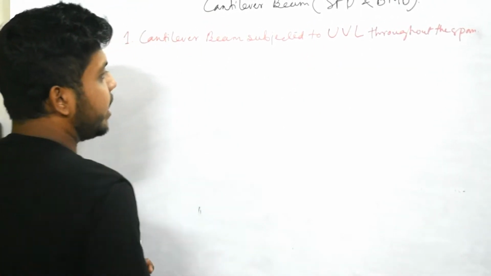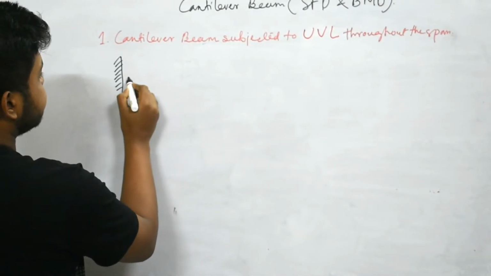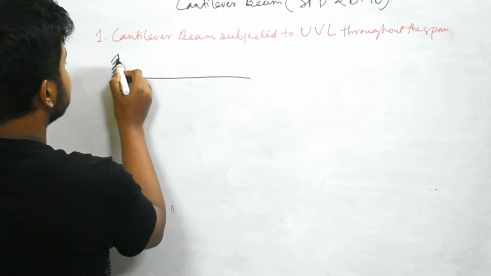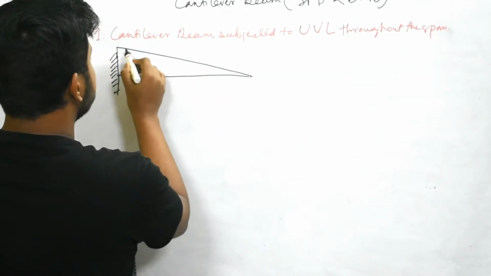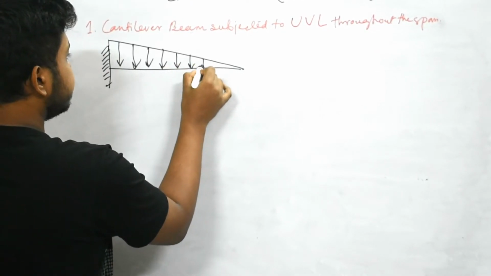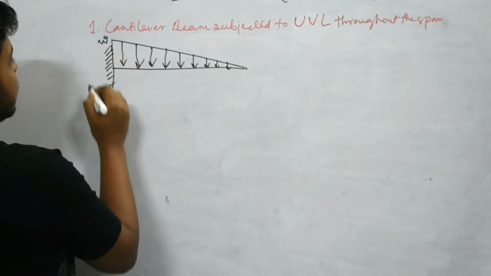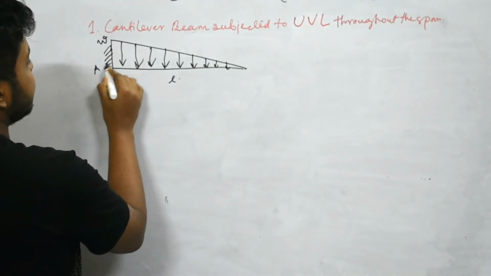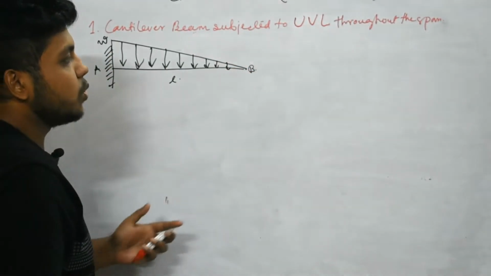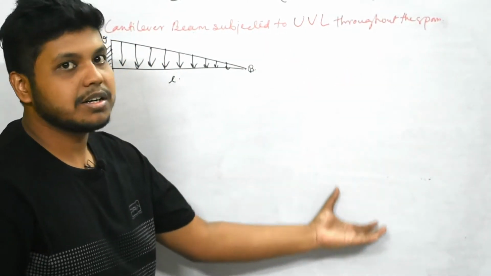UVL, uniformly varying load. So if this is a cantilever beam, the UVL is subjected like this. So here the maximum load intensity is small w and the span is L, and the beam is AB. So from a semester point of view, you can approach it like that when writing.